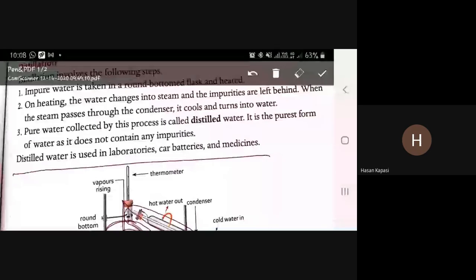Have you seen the small tubes of water coming with medicine? You can ask your mom. Sometimes when it is a dry powder, the water comes to make a syrup. So this water is distilled water. It is used in car batteries, laboratories, and in medicine. This is the purest form of water.